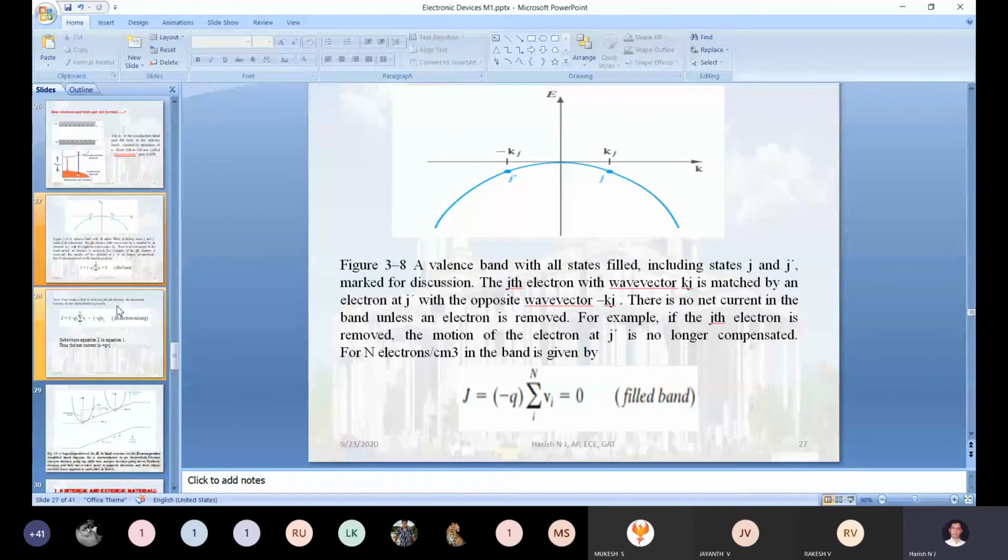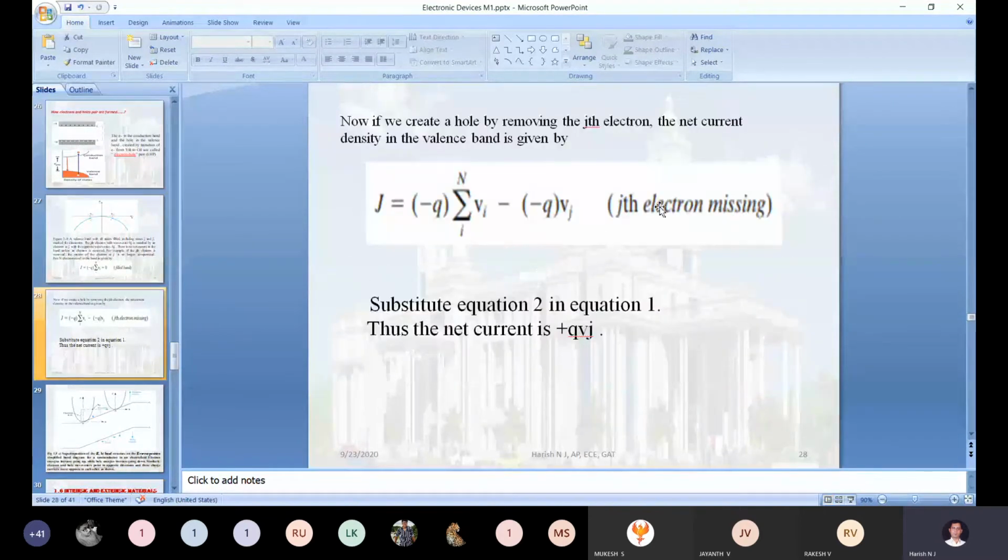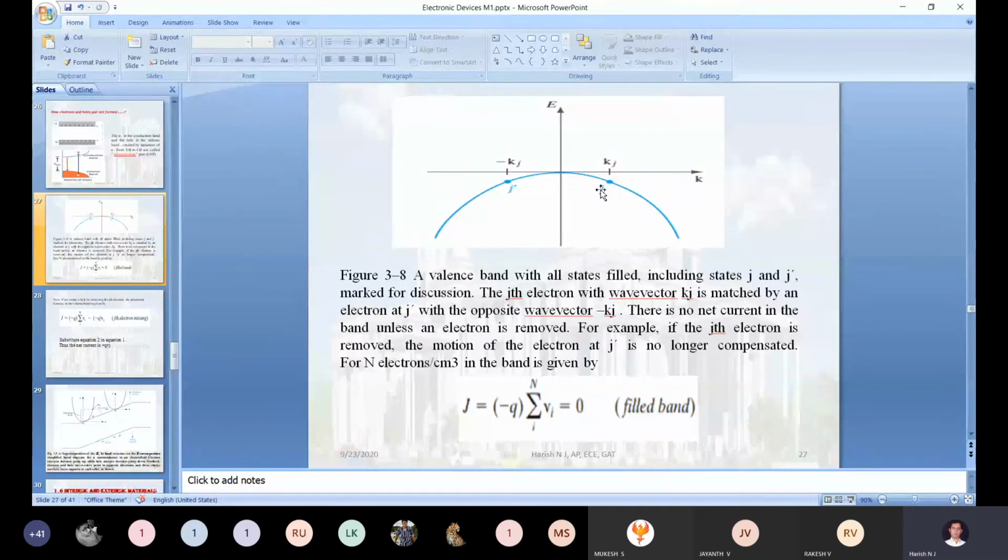Now coming to the second equation. Here, for our explanation purpose, I have taken the jth electron and removed it from the valency band. The jth electron is removed from the valency band, which means what should I modify in this equation for calculating the current density? Anyone?